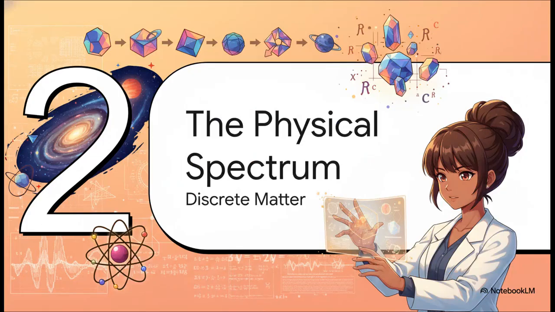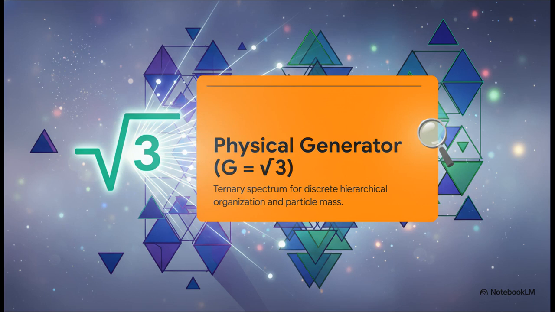Moving on to Section 2, the physical spectrum. Let's look at discrete matter. The paper defines the physical spectrum by changing the generator dial to the square root of 3. So why that value? Well, it's associated with a ternary spectrum. Simply put, this naturally creates discrete, stepped, hierarchical organization. It moves us from smooth, continuous geometry into the chunky, solid building blocks of actual matter.